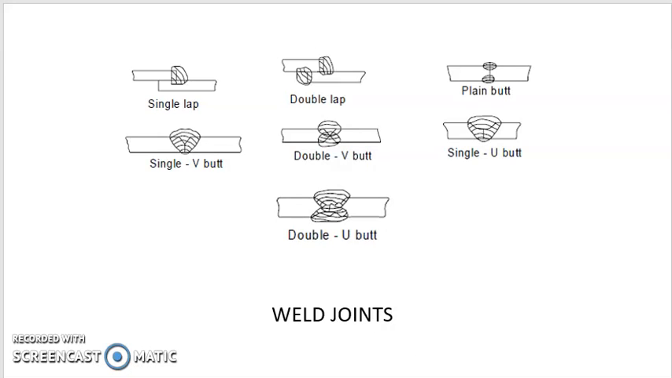Now these are some of the types of weld joints commonly seen. Suppose we are joining two plates by welding. We may have a lap joint, single lap joint, double lap joint. We have a butt joint, double V, single U, W. So these are the various types of weld joints frequently encountered in various applications.